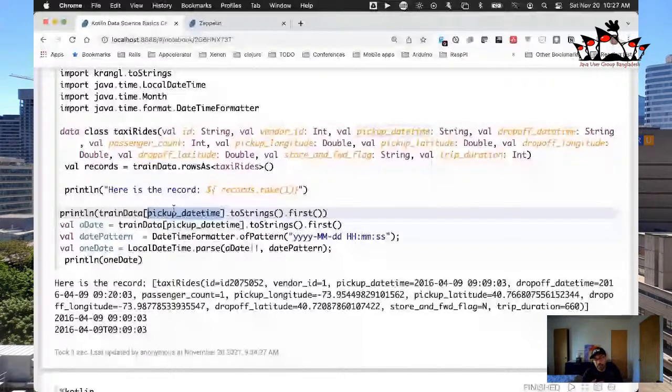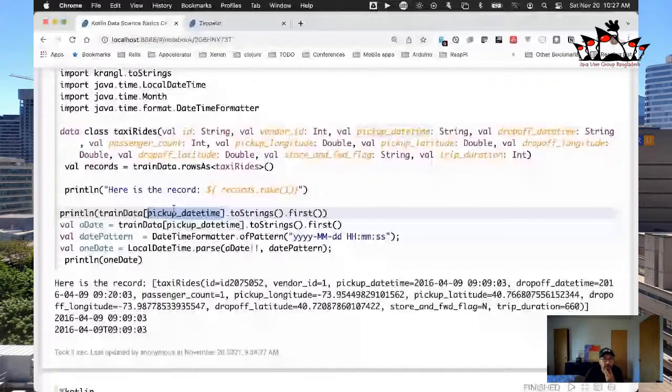So now we have our routine for converting those dates, which are currently represented as strings, into date time so that we can use it for doing some calculation. All right, so let's go do that now. Here's our training data as before. Here's our datetime pattern, and we just made sure that was all okay first.